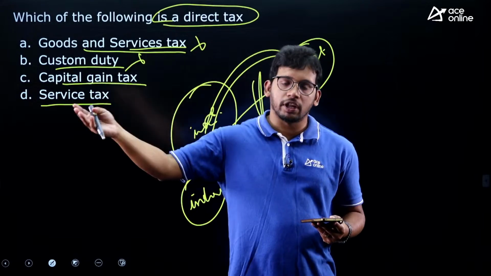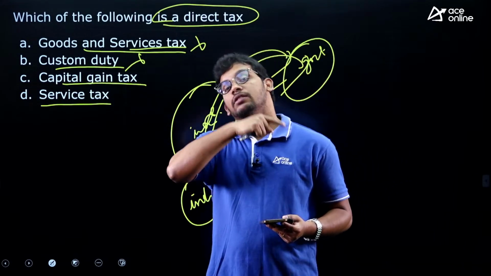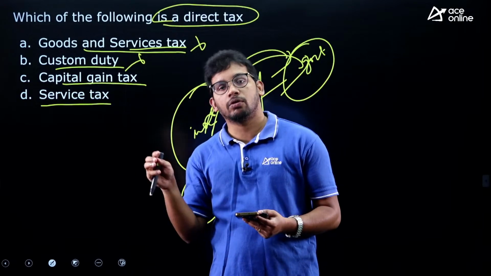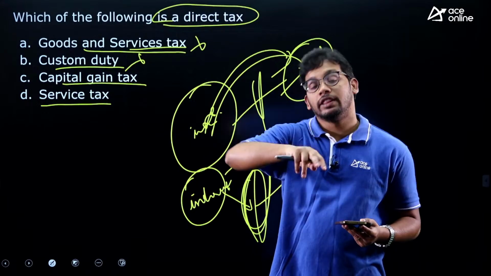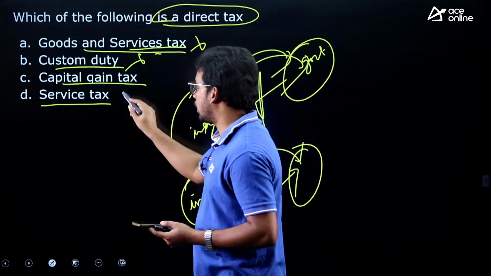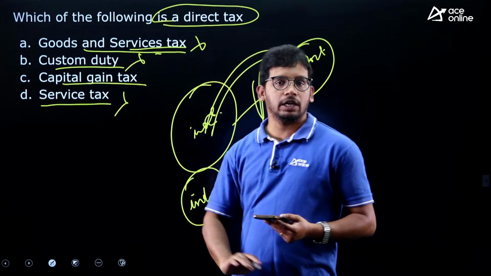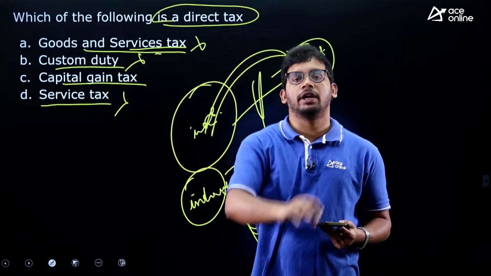If someone is importing iPhones, then they have to pay. You are not directly paying to the government, someone else who is selling the good to you, they are paying to the government, you are paying to the intermediary. So this is also not correct. Service tax also you are not directly paying to the government, whoever has given services you are paying to them and they are in turn paying to the government.